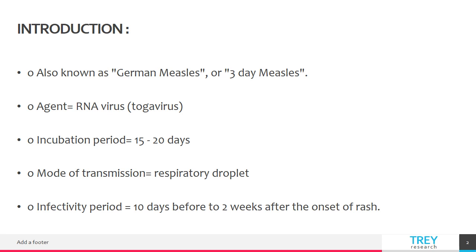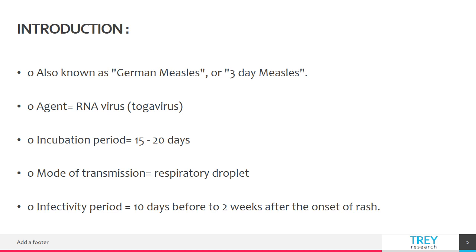So rubella is caused by an RNA virus, which is included in the Togavirus family, and its mode of transmission is via respiratory droplets. The disease progression is similar to measles, starting from the incubation period. Then it starts the prodromal illness, then enanthem, then exanthem. Enanthem is the rash on mucous membrane, and exanthem is the rash on skin.